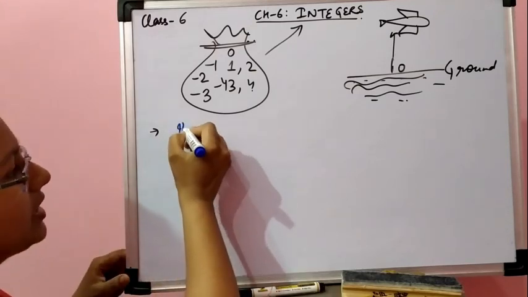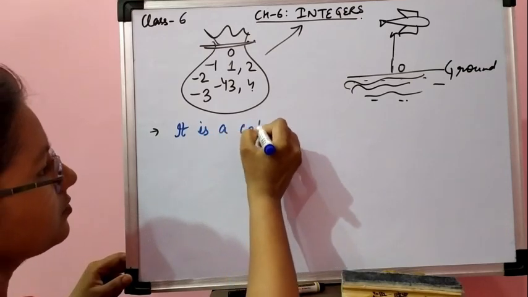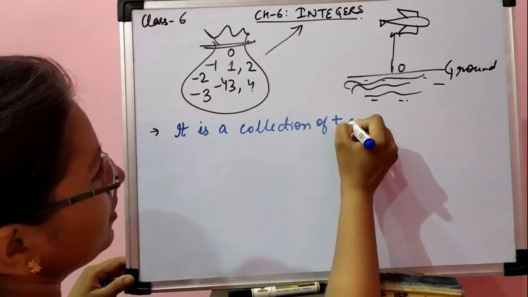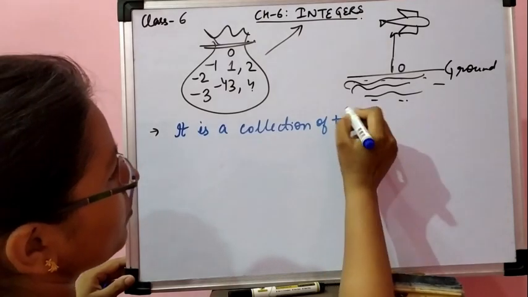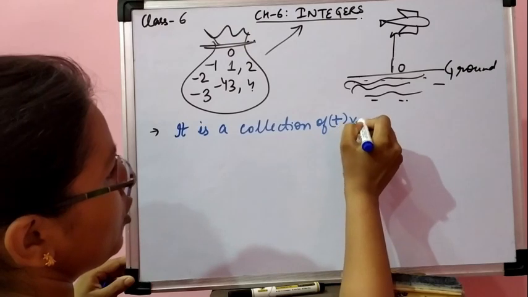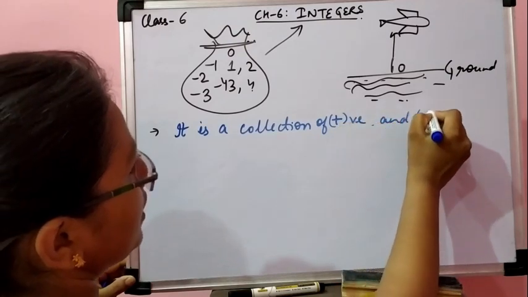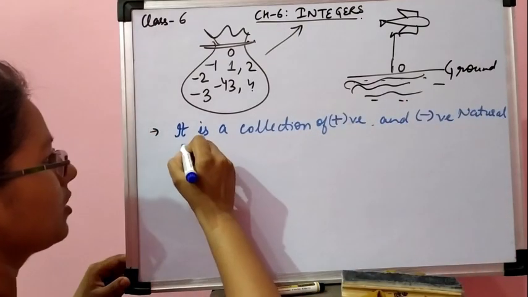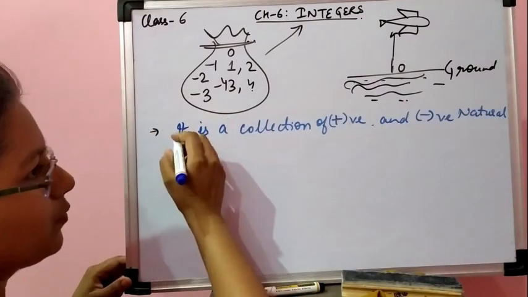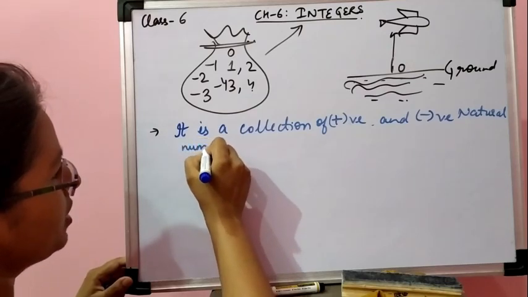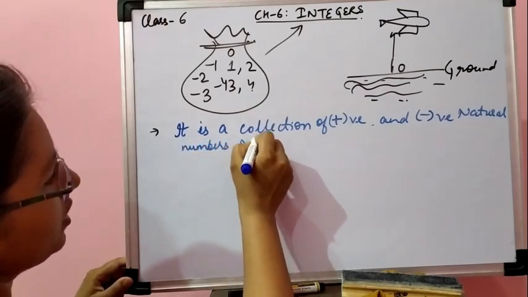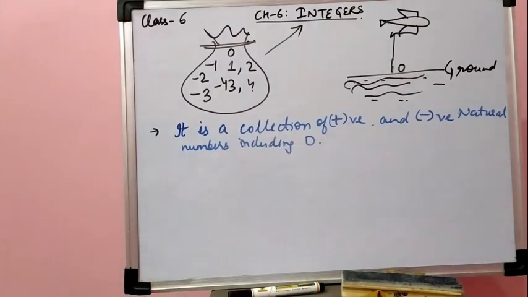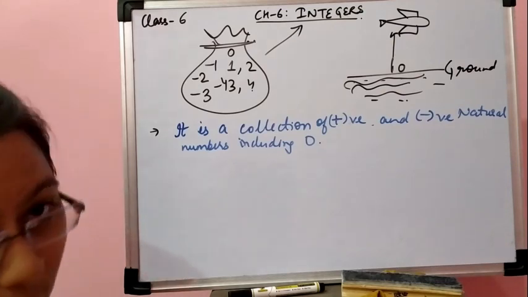We can say it is a collection of positive and negative natural numbers or whole numbers, natural numbers including 0. Okay? Or I can say it is a collection of positive and negative whole numbers.